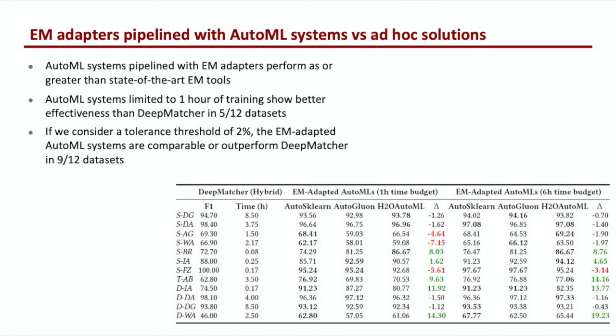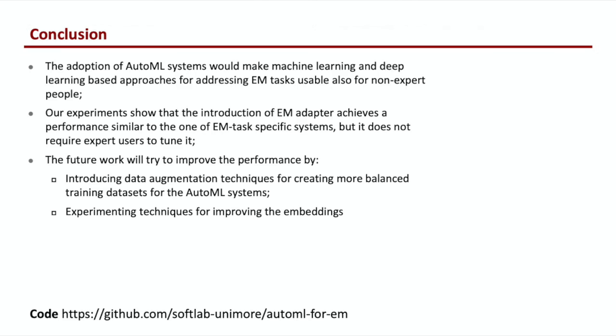Thus, if we consider a tolerance threshold of 12%, our systems are comparable or outperform DeepMatcher in 9 out of 12 datasets. Moreover, if we limit the training time to 6 hours, our systems are comparable or outperform DeepMatcher in 11 datasets.